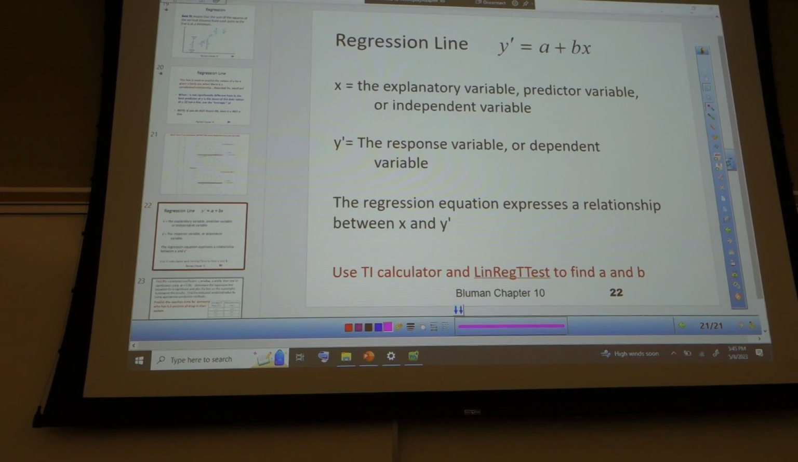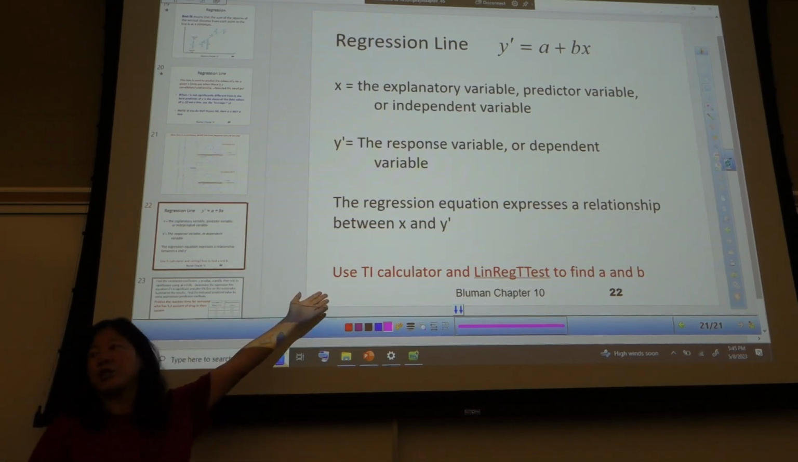How do you find this regression line? It's y equals a plus bx. It's on your calculator. They call it y prime. I used to think of it as y myself. And again, x is your explanatory variable, your independent variable. Y is your response variable. And how do you find a and b? Linear regression t-test.